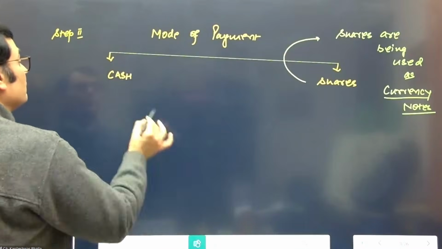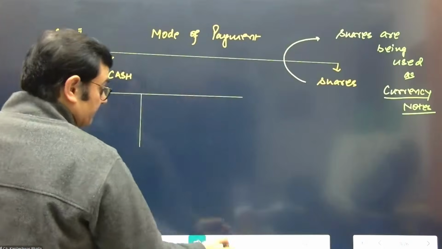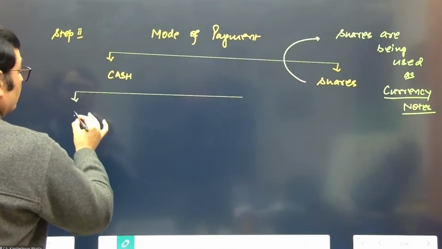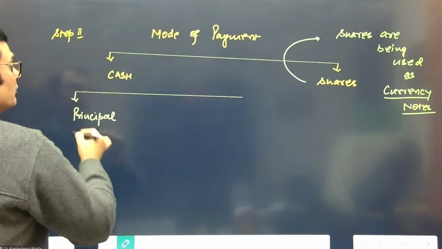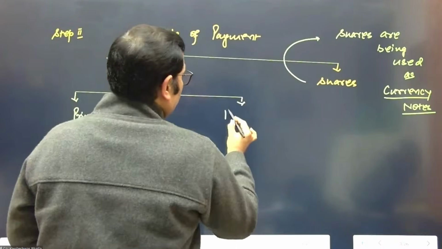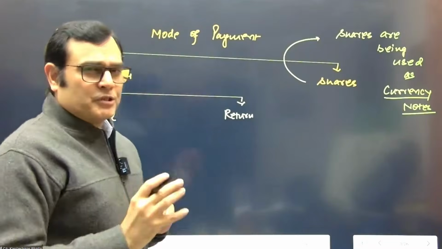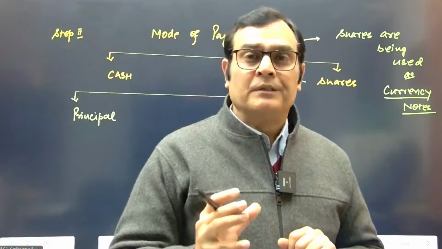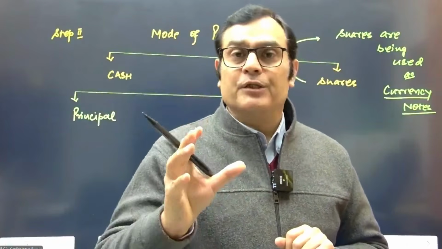When you say the mode of payment is cash, we need to stop and see: are you deciding about the principal element, or are you deciding about the return element? Because the obligation of a company comprises two elements: the return, the interest and dividends, and the principal.